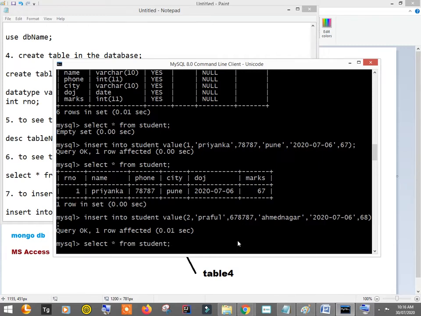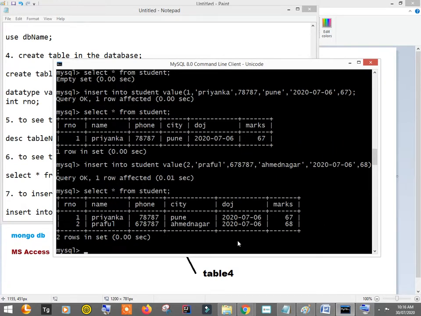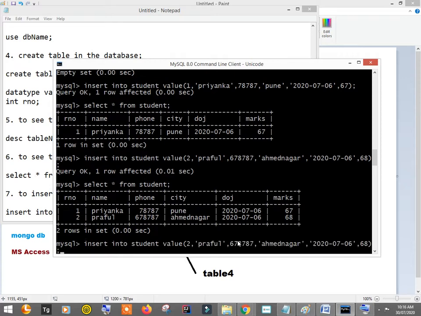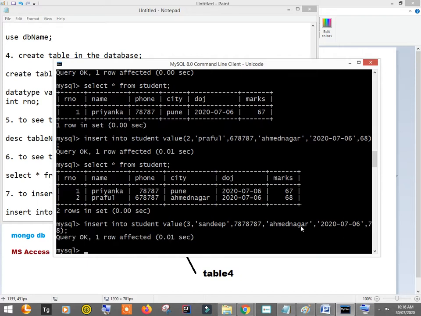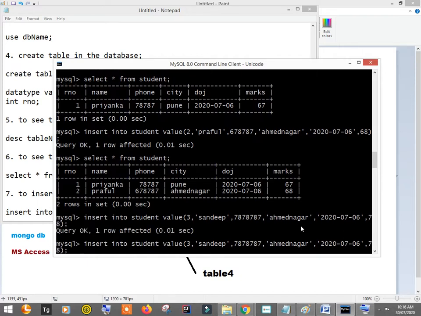You can see select from student. So Priyanka, Praful. Let me add some more students, at least 2 to 3 students. I'll add more so that we can have some manipulation on it. Let's say 3, and let's say Sandeep. Sandeep had some other number. Let's say Sandeep belonged to the same city. Let's say he had some marks like 78. Okay, then let's say insert into student